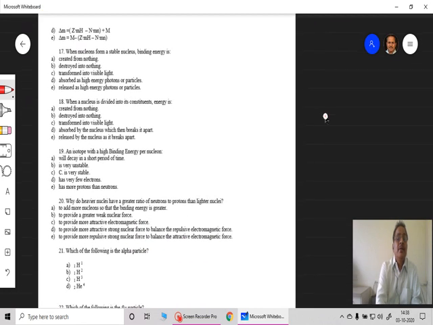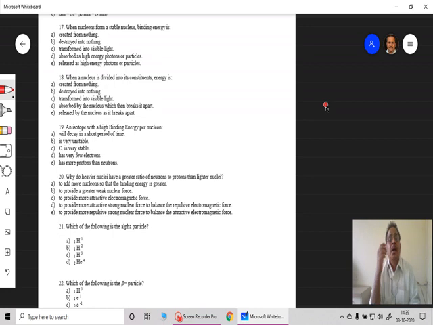Now next, question 17: when the nucleus forms a stable nucleus, binding energy is created from nothing, destroyed into nothing, transformed into visible light, absorbed as high energy photons or particles, and finally released as high energy photons or particles. The amount of energy released when the nucleus is formed is called binding energy, and therefore option E is the correct option for question 17. So forming a nucleus from its constituents, some amount of energy is released either in the form of photons or particles, and that is called binding energy.